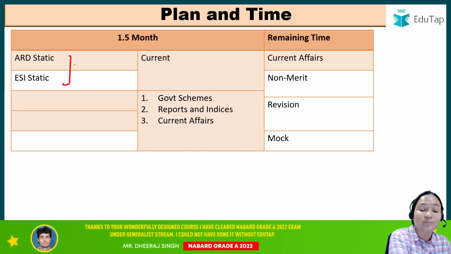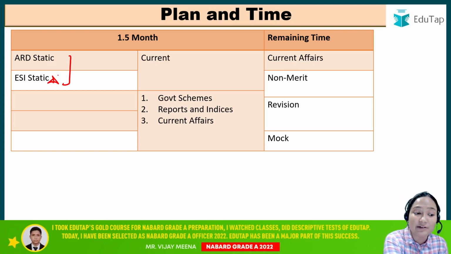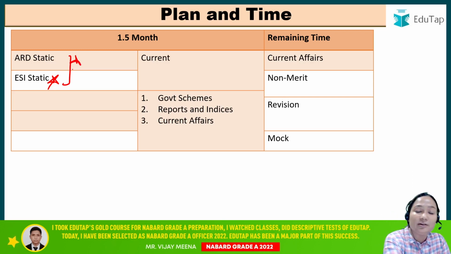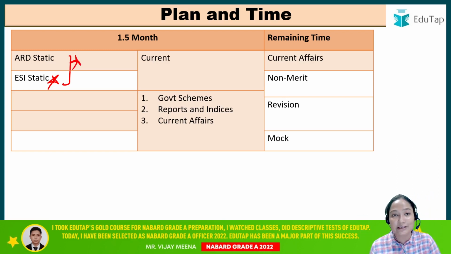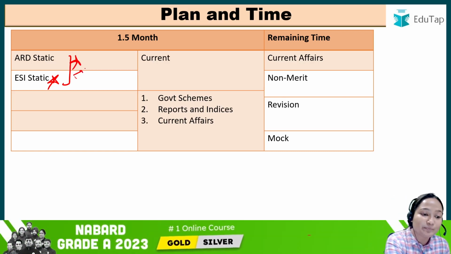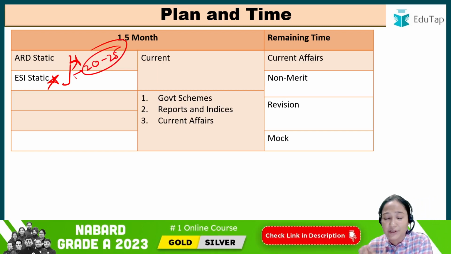Once this is done, again I'm not giving you a timeline because it depends on you, right? If you're somebody from economics background, ESI static will not take you a lot of time. In that case you can directly jump into the syllabus with the MCQ. If you're from agriculture background, then 2 chapters plus MCQ of all the other syllabus, so you will have to do that. Ideally it depends on you how much time it will take you, but 20 to 25 days it can take. Then you will have to jump on the current affairs.